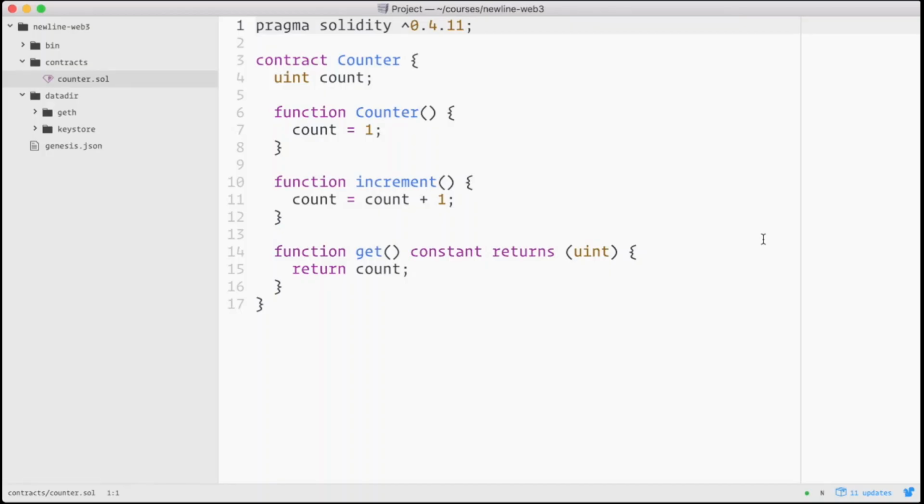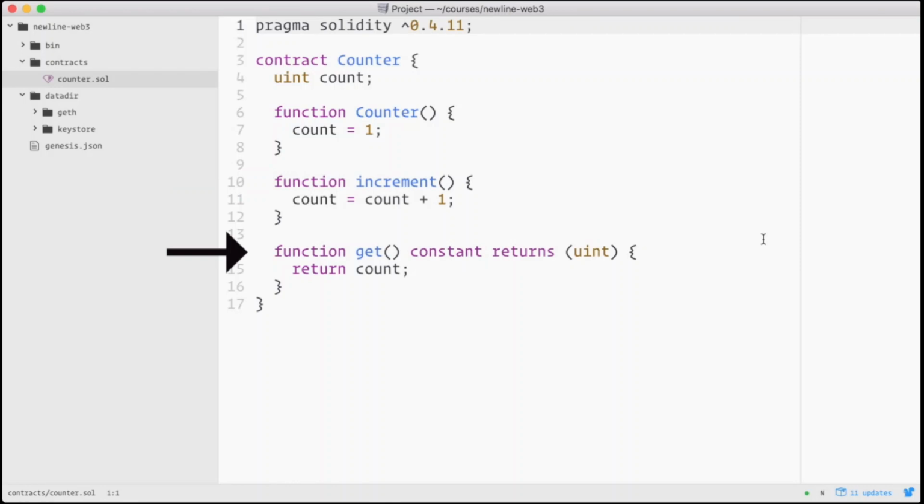Back to our code, in this constructor, we're going to set count equal to 1 when the contract is created. The next function is increment. The increment function will read the existing count from storage, add 1, and then store the new value in the count instance variable. The get function returns the value of count.